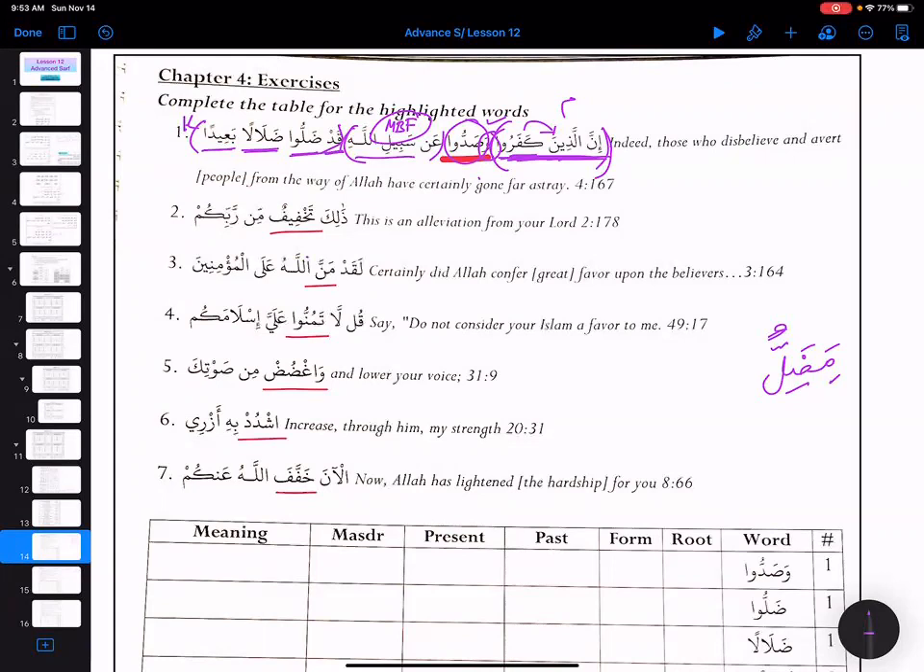Okay, so moving on. Dhalika takhfifun min rabbikum. What is this takhfifun? It is masdar, family 2, like Allama, ta'limun. Sister Meher, is this Allama family? Takhfifun, ta'limun. Aslama yuslimu islaman. Allama yuallimu ta'liman. Yeah, got it.